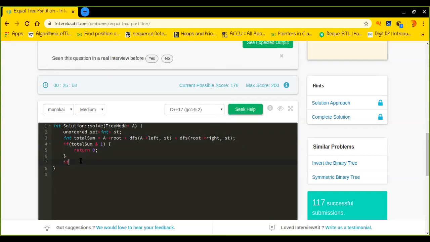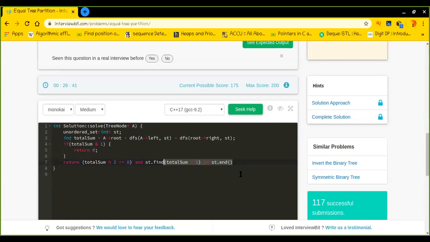So I can return true if the total sum is even, and that particular value, I mean, what I'm trying to say is total sum divided by 2, is present in the set.